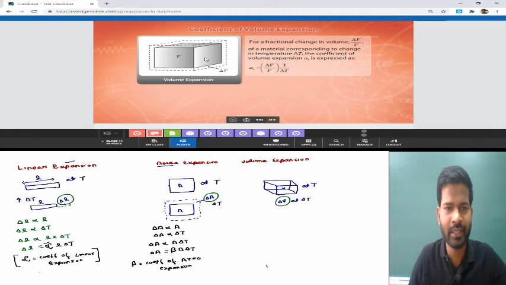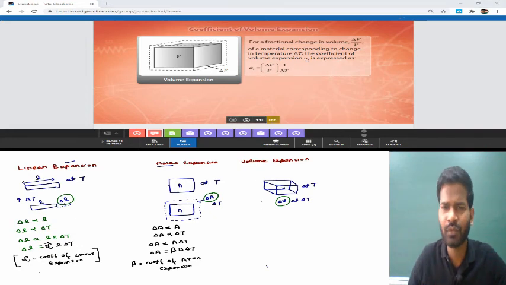See, there is a cube whose volume was initially V, and when we change the temperature by delta T, there is a change in volume, and that change in volume is delta V. So the fractional change in volume is delta V upon V. Fractional change means what the original volume was and what change has occurred by raising the temperature of the material by delta T. The coefficient of volume expansion is denoted by alpha V, indicating the volumetric coefficient. We can use other symbols as well, that is gamma, which I have written in many places.